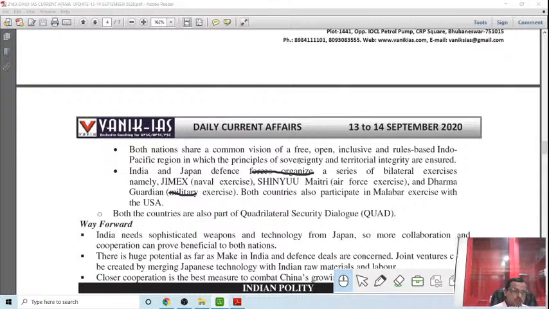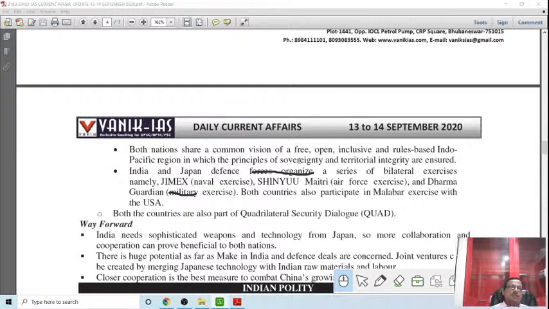From the Indian Ocean to the Pacific region is a very straight, long stretch of water, and this area has become very hot due to the conflicting zones between India, China, and Japan, China. So American entry into the domain. So this is becoming very volatile. So this is where both have been cooperating with a common forum, like a free, open, inclusive,